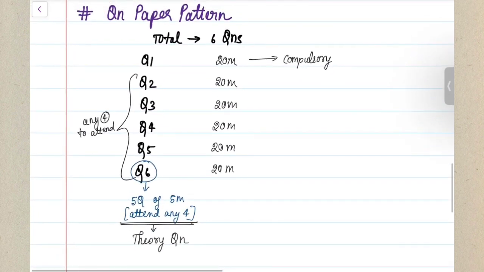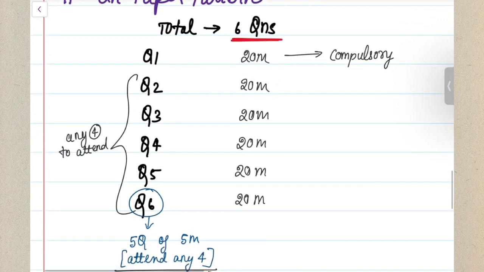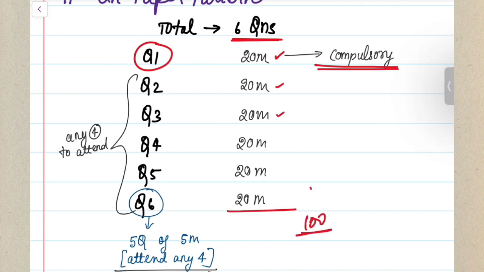And then, finally we are going to discuss the question paper pattern. As you all know, totally you will be given 6 questions in your examination, out of which question number 1 is going to be your compulsory question. Each question in your exam is going to come for 20 marks, or rather I can say you have to attend 20 marks in each question, and that will totally come up to your 100 marks. 5 questions of 20 marks will give you 100 marks in your examination.